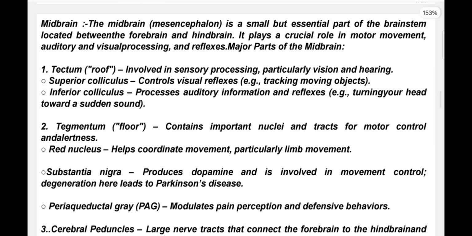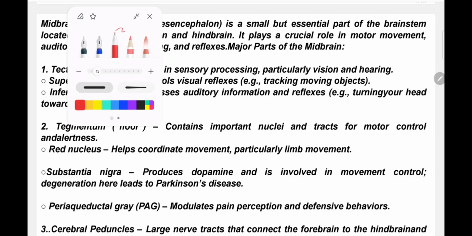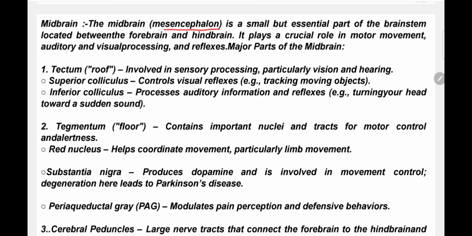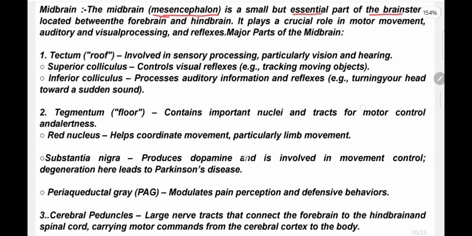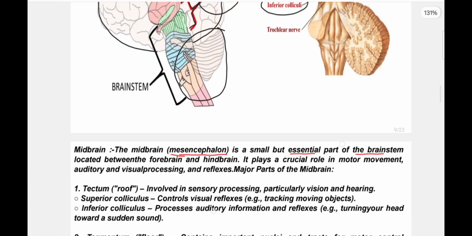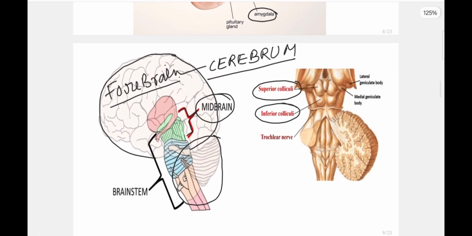This midbrain is named mesencephalon. Another name of forebrain is prosencephalon, and another name of midbrain is mesencephalon. It is a small but essential part of the brainstem. Now what is the brainstem? The midbrain and hindbrain together are collectively called the brainstem. Here is the midbrain, and this whole part is the hindbrain. I will discuss the parts of the hindbrain later, but till then hold this term.